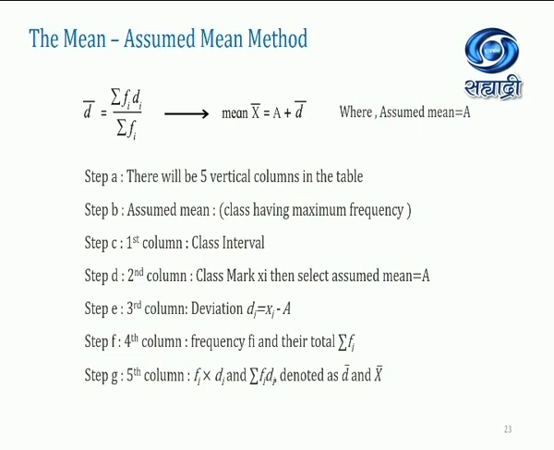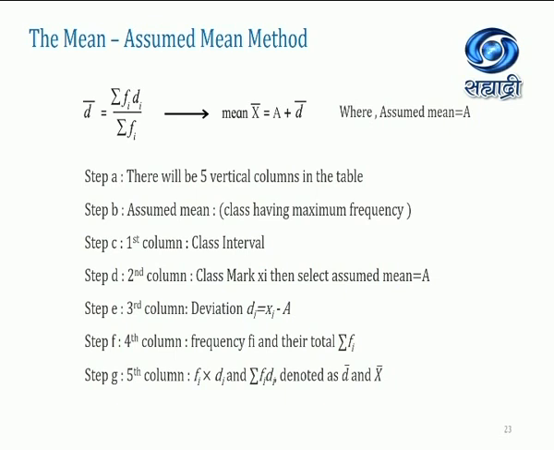So here in the previous method we have 4 vertical columns, but over here we have 5 vertical columns. There will be 5 vertical columns in this method, assuming the class having maximum frequency. After arranging all the data in a particular group, whatever the data is given, we need to check the highest frequency class. So that will be our assumed mean.